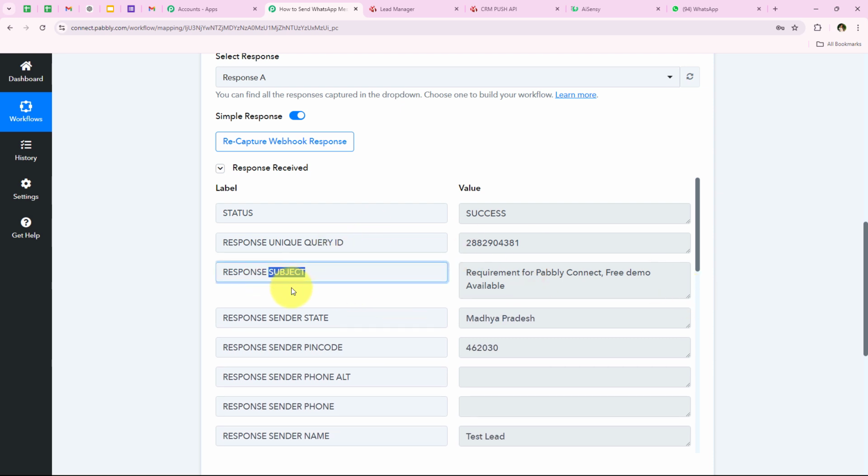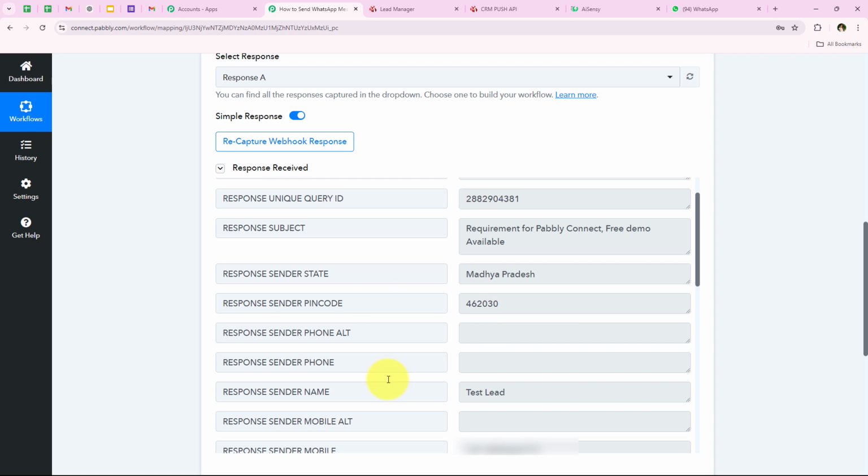So you must be wondering that the subject was different from what we entered, right? Over here I'm using a test IndiaMART account, that's why I received a default subject. If you are using a live IndiaMART account, you're going to receive the live details of your lead right over here, but as you can see the rest of the details are the same. Over here you can see the sender state, the pin code, the sender's name. We are going to look for other details.